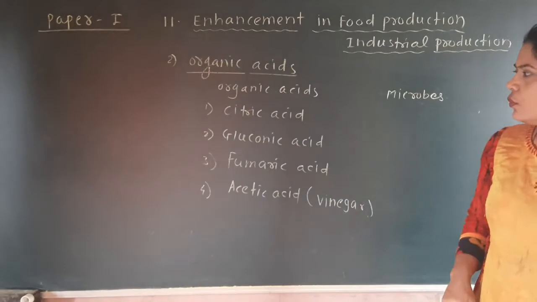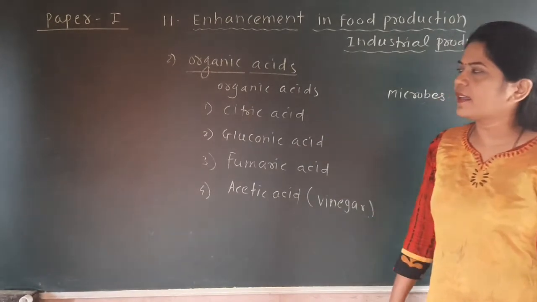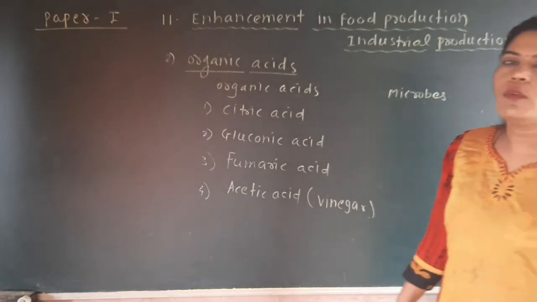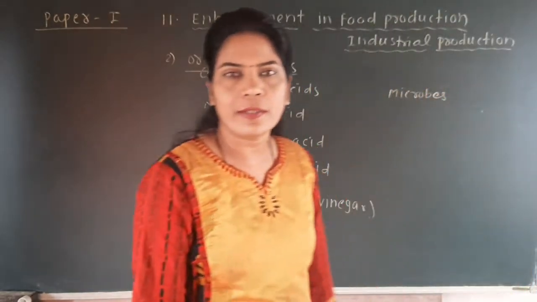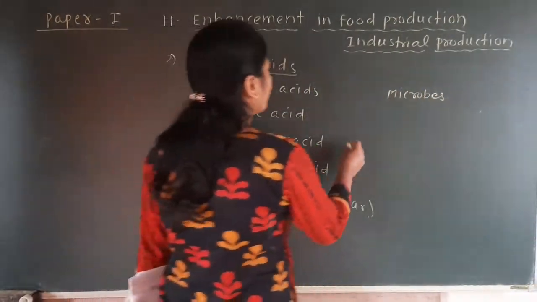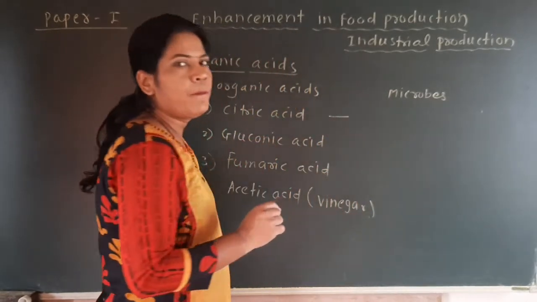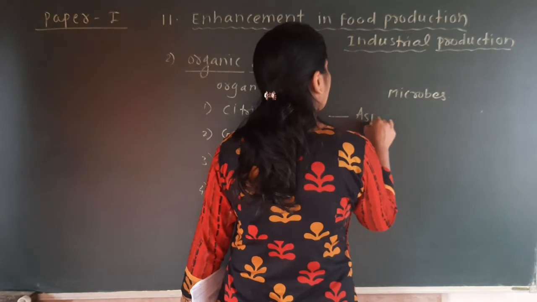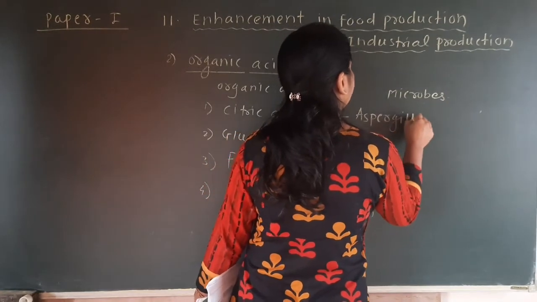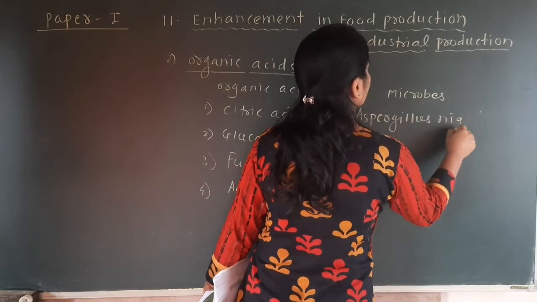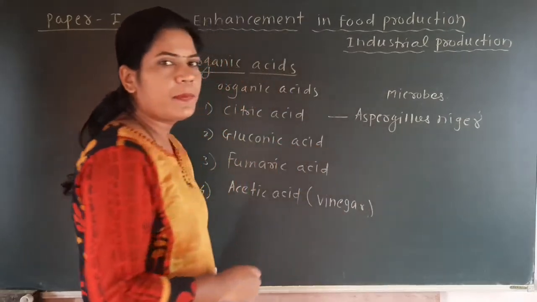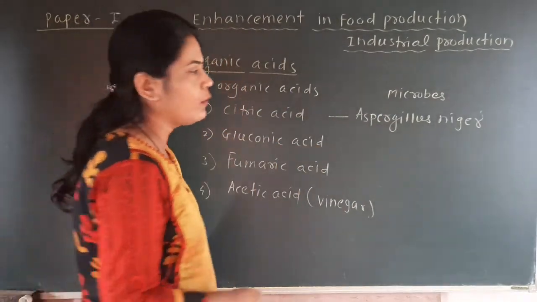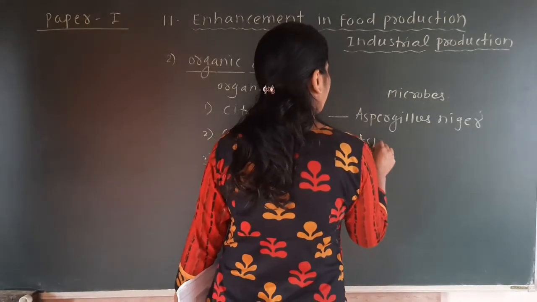Okay, so here 4 types of acids are given: citric, gluconic, fumaric and acetic acid. Now we have to see which microbes are involved in the production of these acids. So citric acid is produced by fungi, particularly the fungus Aspergillus niger. The same fungus, Aspergillus niger, is going to form another acid that is called gluconic acid.